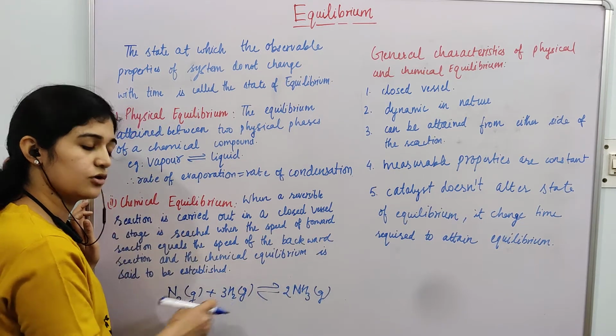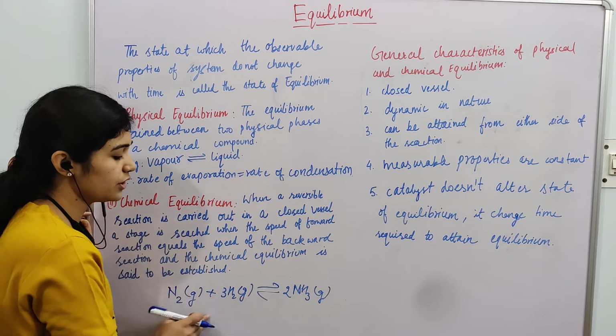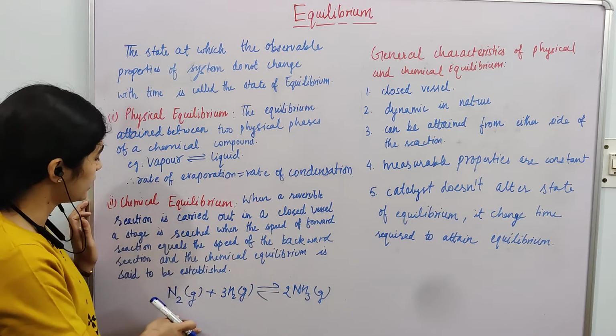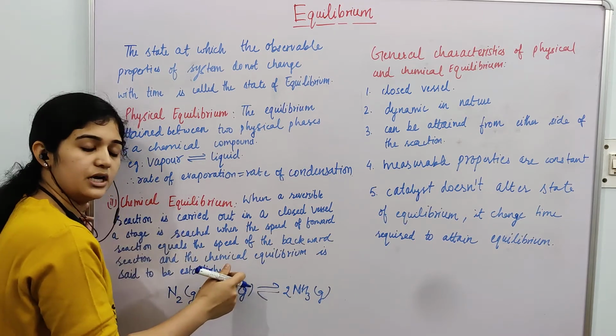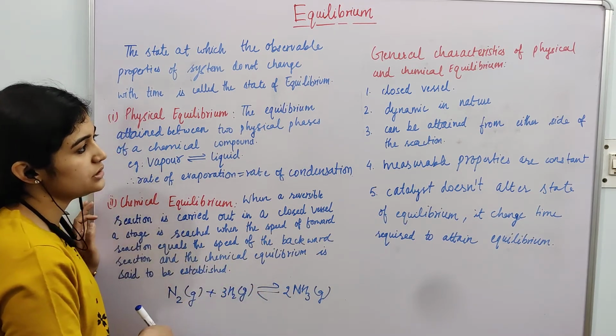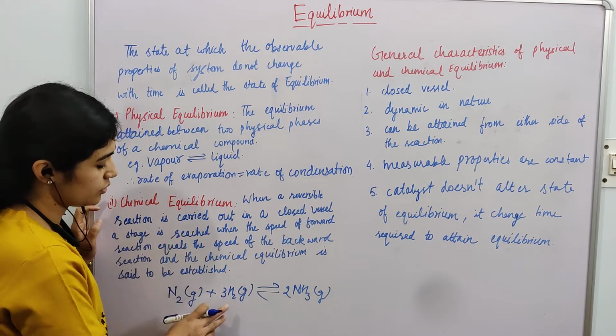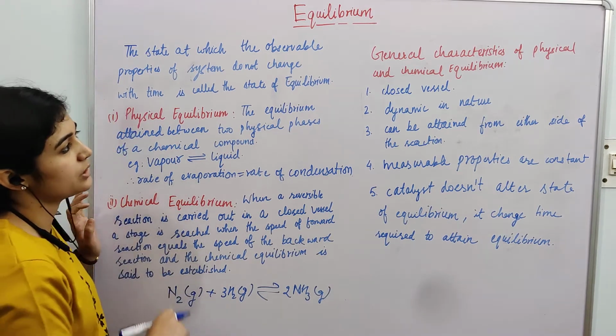But there is a continuous conversion of reactant to product as well as product to reactants. So under chemical equilibrium, the rate of forward reaction and backward reaction becomes equal, resulting in constant concentration of reactant and product.